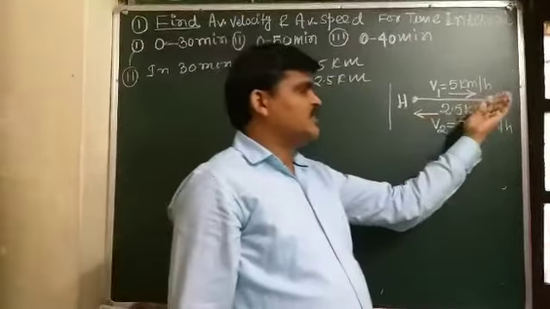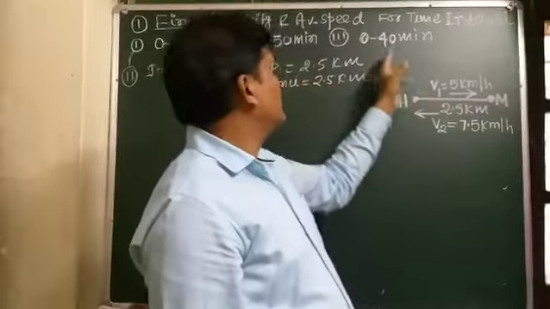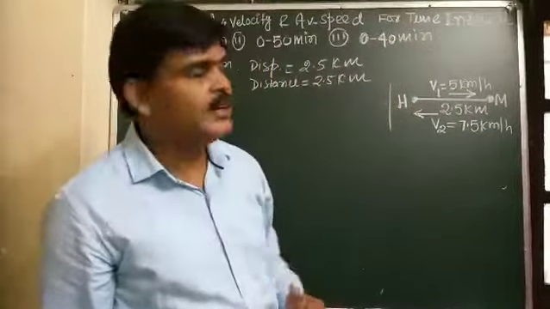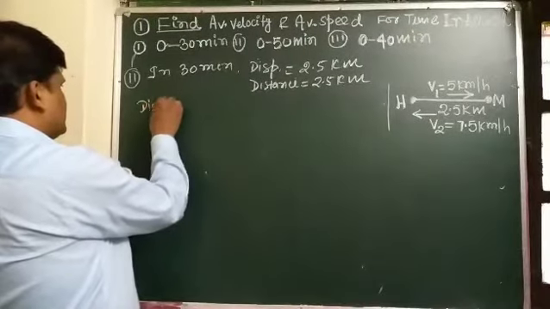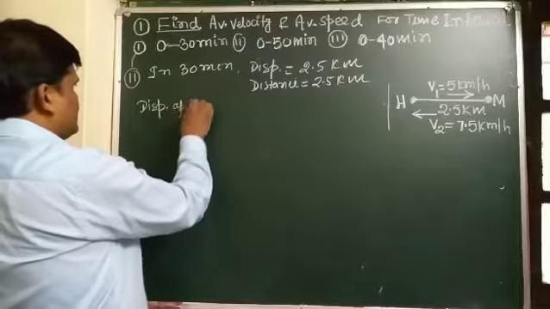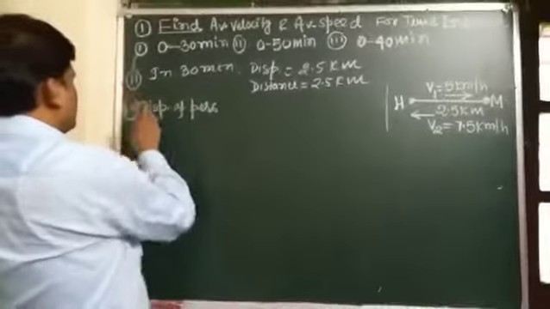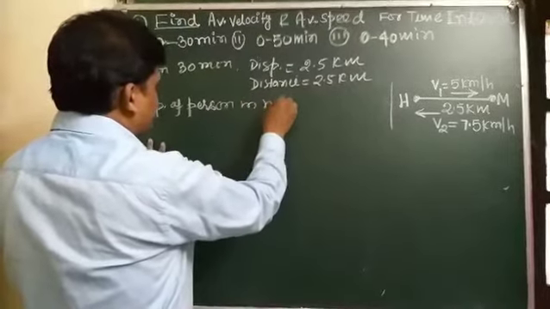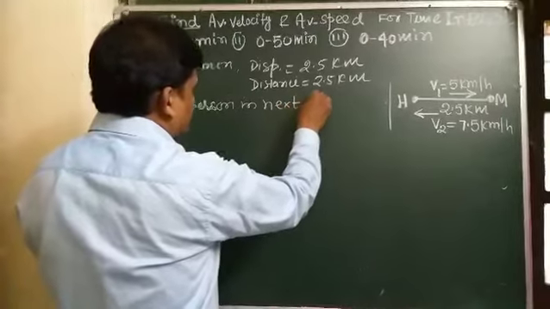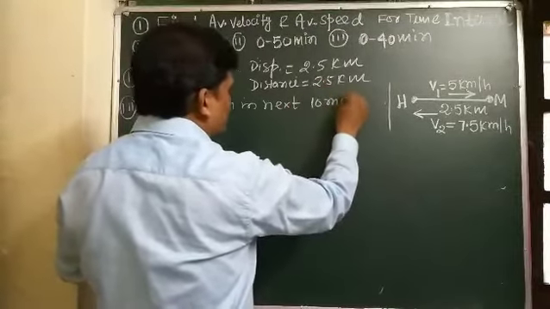Now the person returns back from market to home in the next 10 minutes. So we have to find the displacement of the person, that is the third part, displacement of the person in the next 10 minutes.